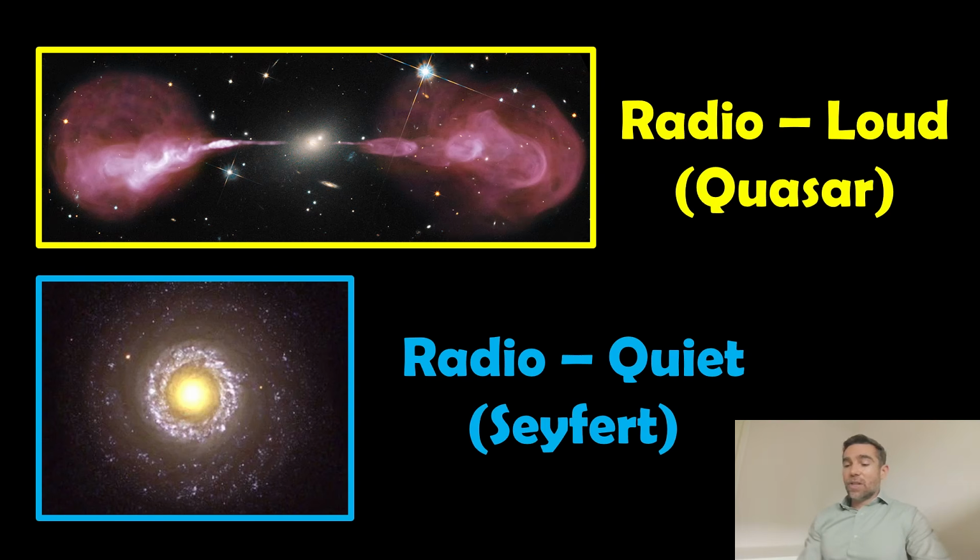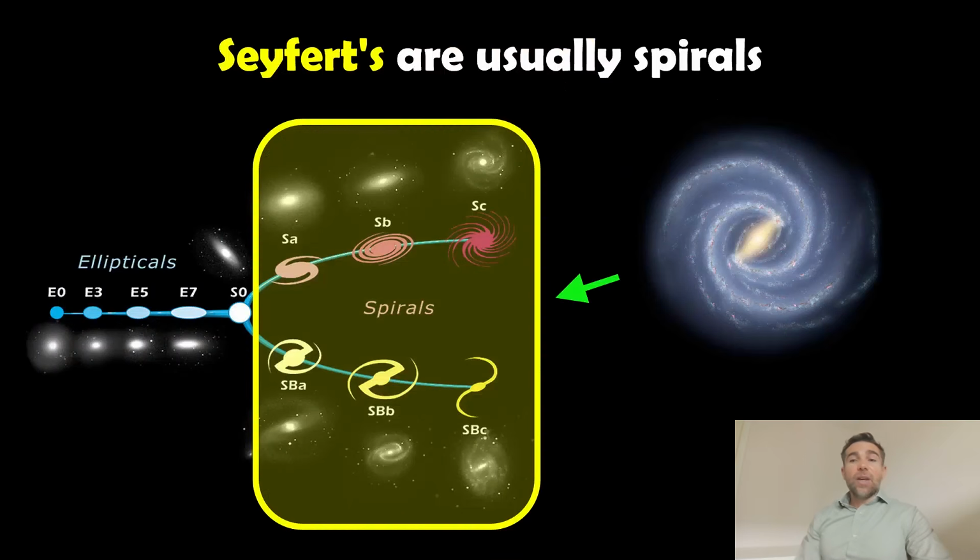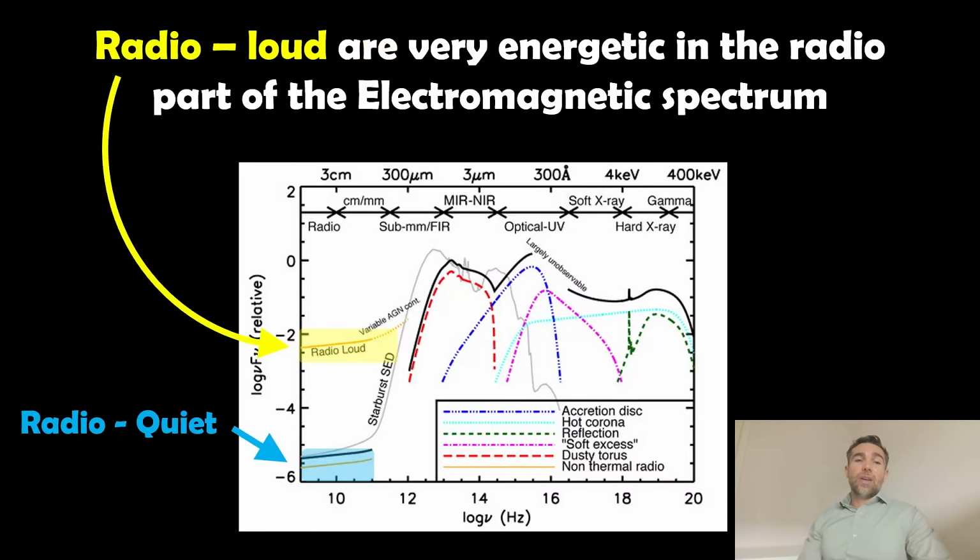But Seyferts are one of the main radio quiet galaxies. They're typically spirals. So if we go back to the Hubble classification tuning fork, your Seyferts are typically going to sit in one of those types of galaxy there, whereas maybe a blazar or a quasar might actually be on an elliptical galaxy instead. There are various reasons for that, which I'm not going to go into, but they're mostly spirals.